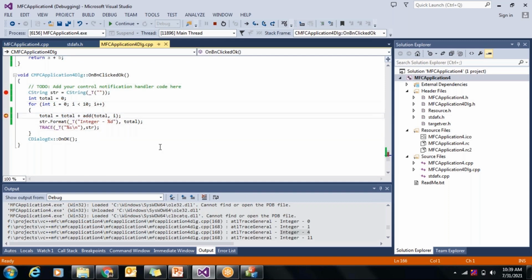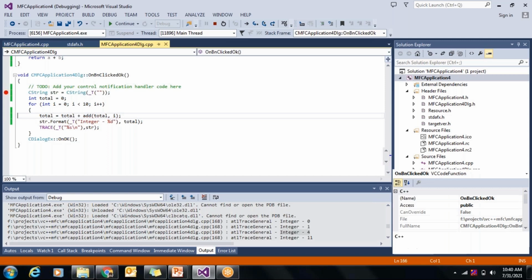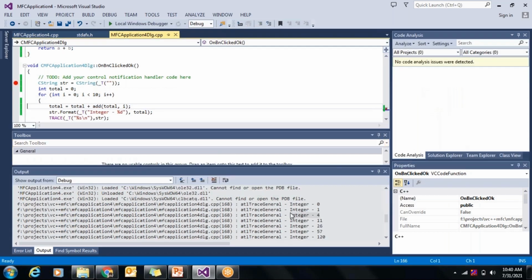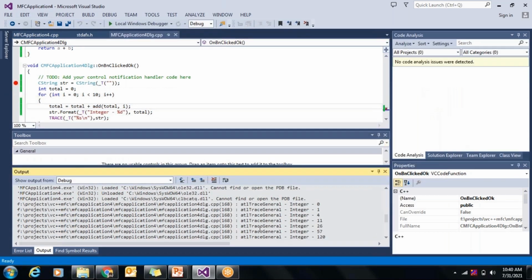F10. So let us just complete the loop. Okay. Now if you don't want to continue with debugging and you want to come out, you can just press F5 again. So just remove the breakpoint. You can use F9 to add or remove the breakpoint. I'll do F5. So my program execution stops. So you can see all the trace statements are mentioned here.